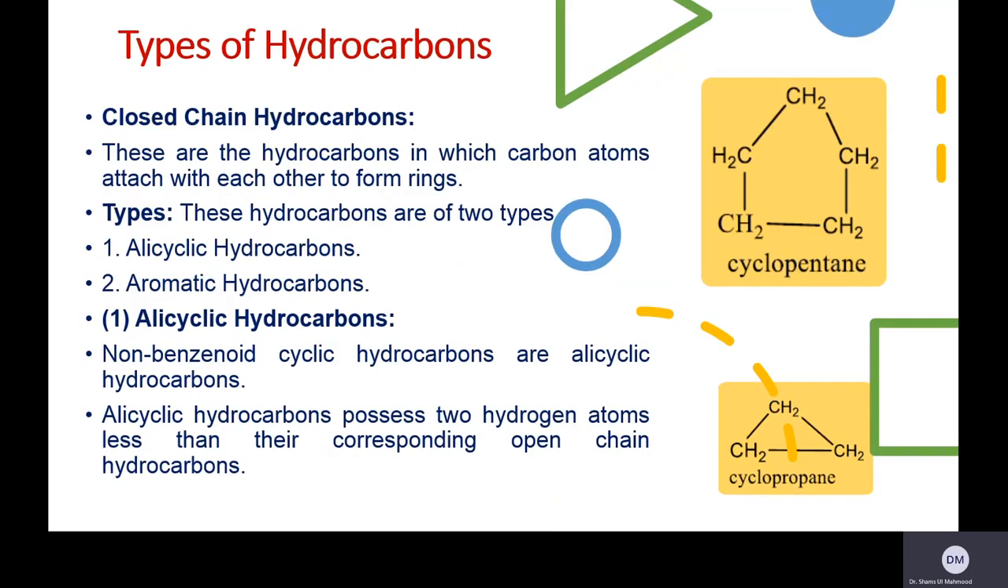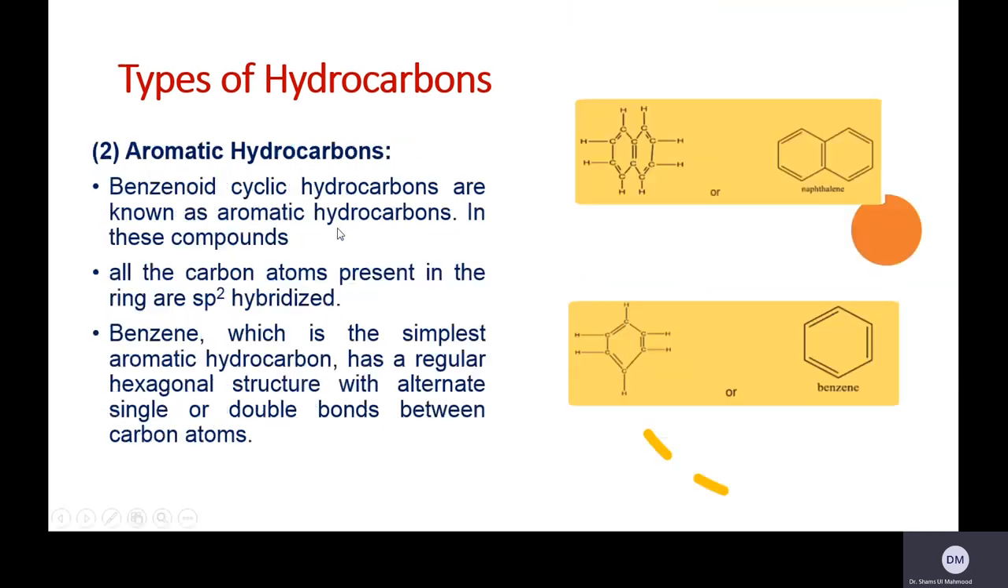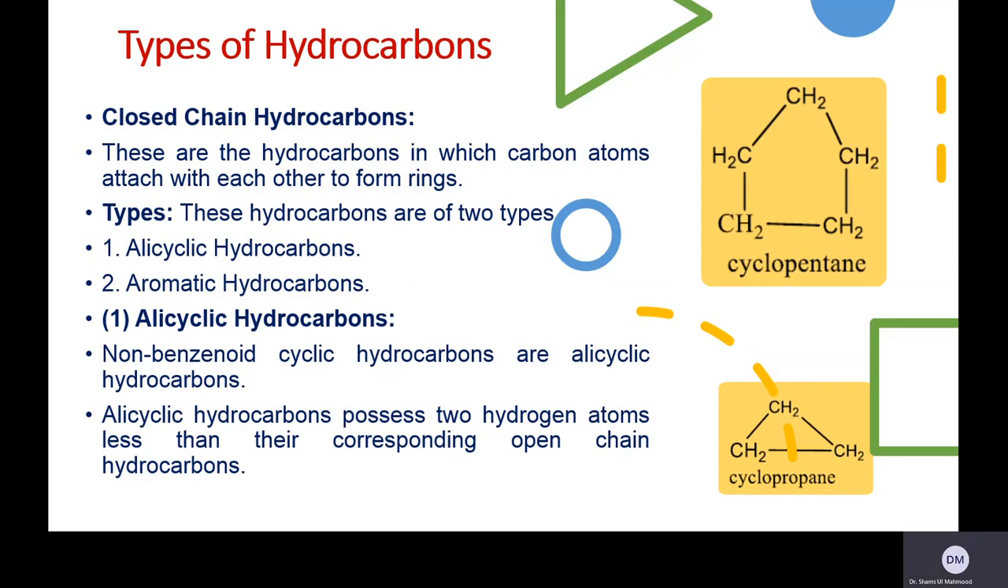Now, types of hydrocarbons we were discussing. Previously we talked about the open chain hydrocarbons. Now come to the closed chain hydrocarbons. These are hydrocarbons in which carbon atoms attach with each other to form rings. These hydrocarbons are of two types: alicyclic, meaning non-benzenoid systems, and aromatic, which have the benzene ring system. The non-benzenoid cyclic hydrocarbons are alicyclic hydrocarbons.